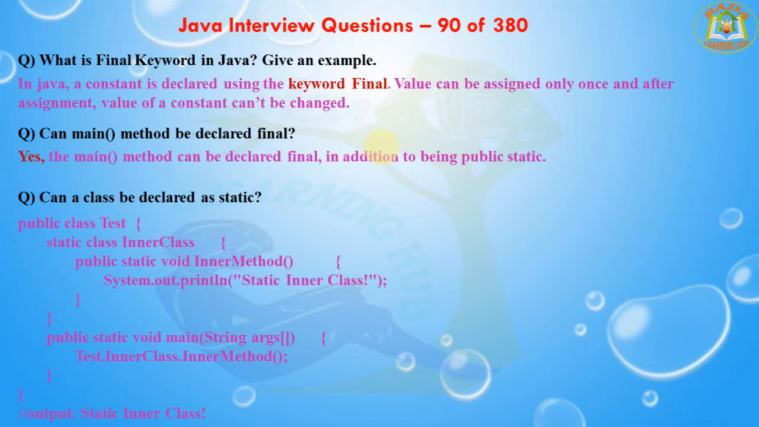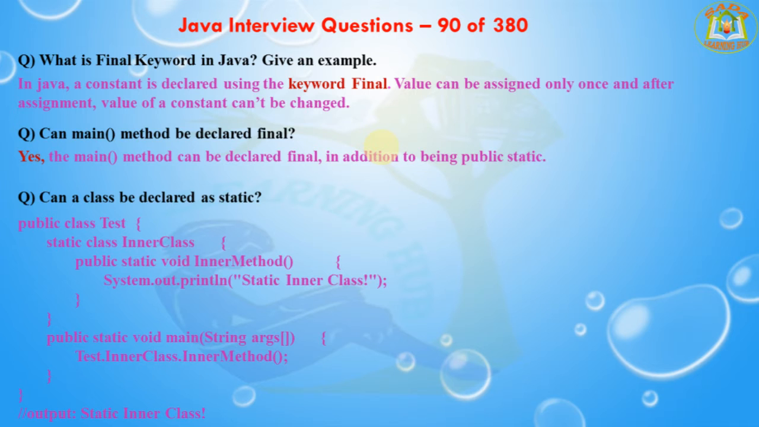When a method is declared as final, it cannot be overridden by the subclasses. These methods are faster than any other methods because they are resolved at compile time. And coming to classes, when a class is declared as final, it cannot be subclassed, meaning it cannot be inherited.